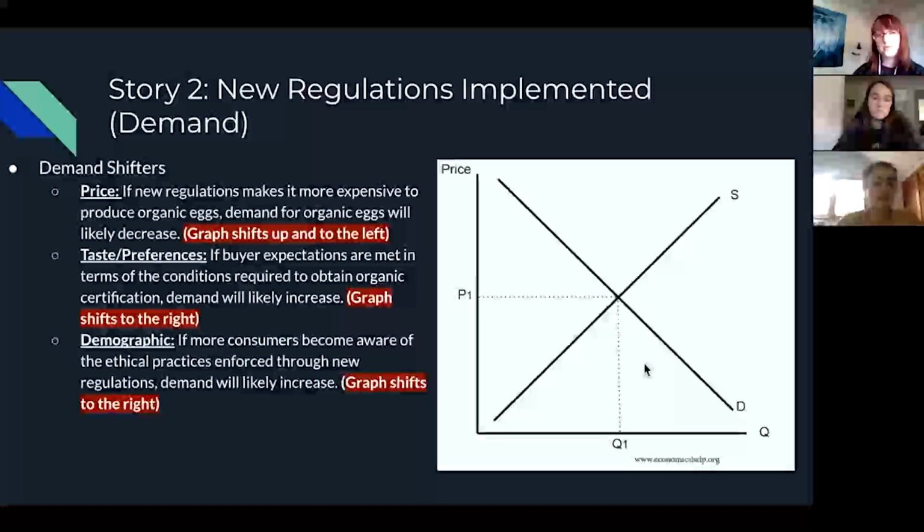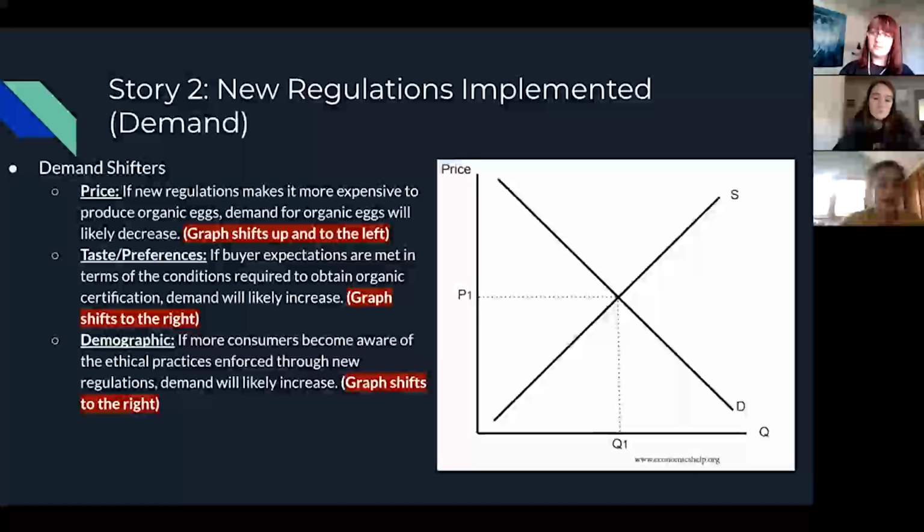So this is our second story, and it's in the case that new regulations are implemented. In terms of demand shifters, one of the main ones is price. So if new regulations make it more expensive to produce organic eggs, demand for organic eggs will likely decrease. So we can expect a shift up because the price is increasing, and a shift to the left because demand is decreasing.